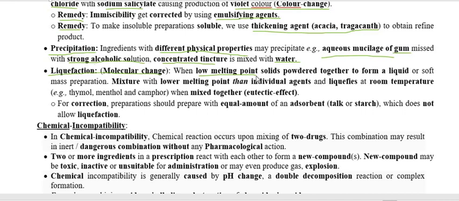So when we are mixing a low melting point substance with another low melting point substance, as a result they form a lower melting point mixture, and therefore the mixture becomes liquid at room temperature. This is called liquefaction.